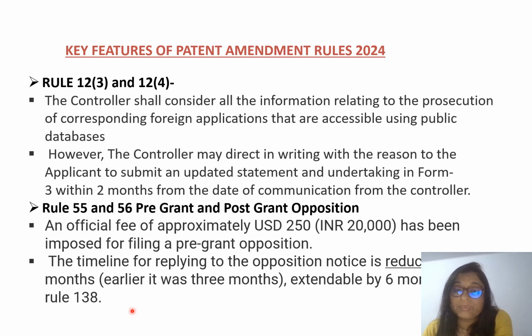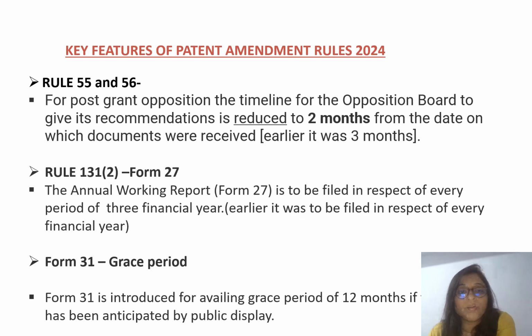Earlier this time period was 3 months, but now there is one change that it can be extended by 6 months according to Rule 138, which we discussed in our first rule only. Now for post grant opposition, the timeline of the opposition period to give its recommendation is reduced to 2 months. Here also it is the same, it is reduced to 2 months from the date on which documents were received, and earlier also it was 3 months.